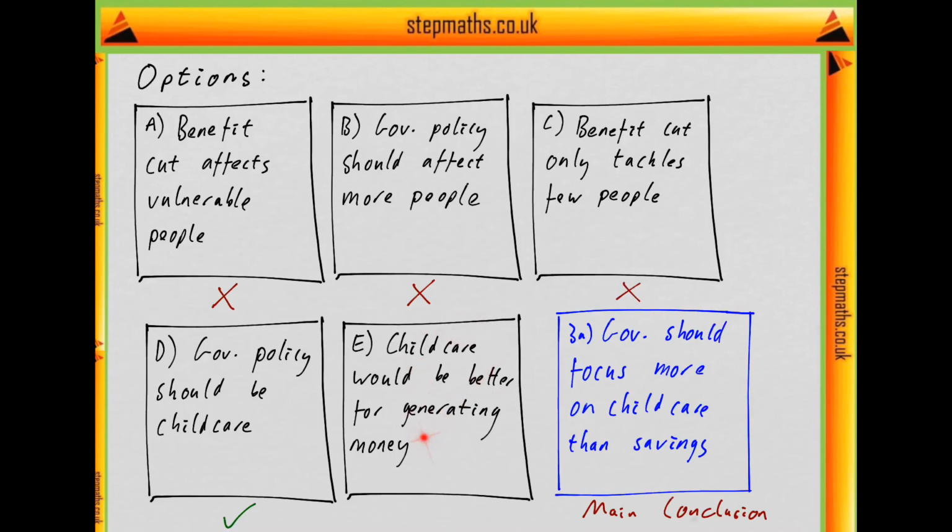E says childcare would be better, so this is something the writer implies but they don't say it explicitly and it's not a should statement. So that means our answer here is going to be D.